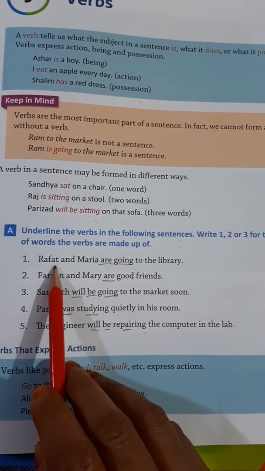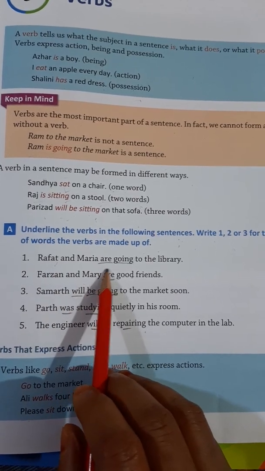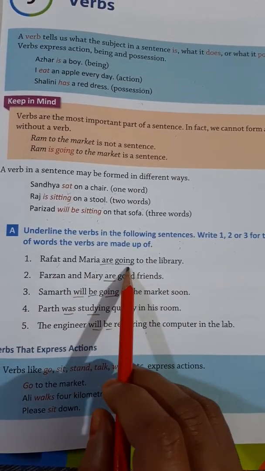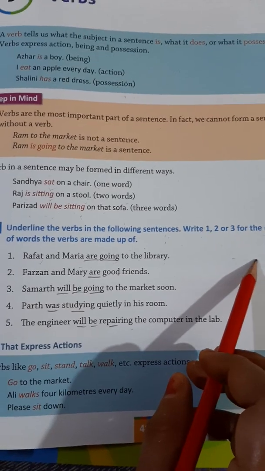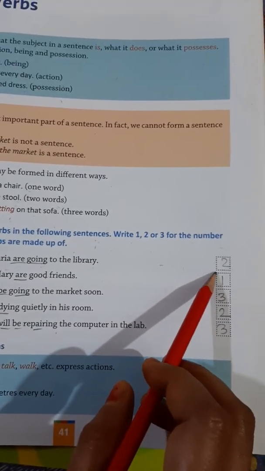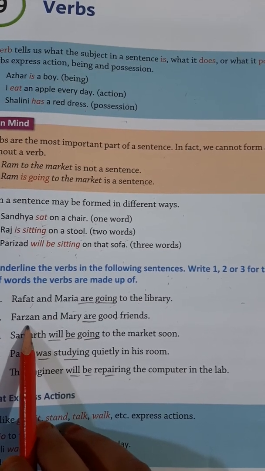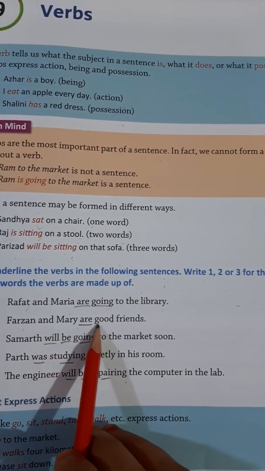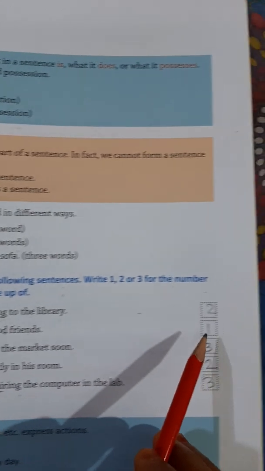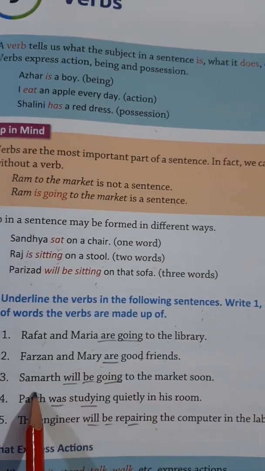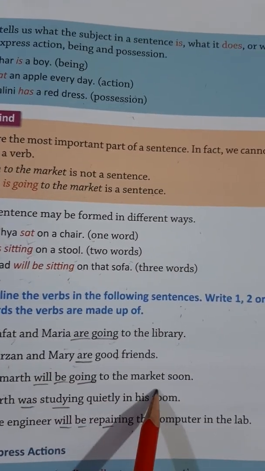See the first one: Rafat and Maria are going to the library. So are and going, both are verbs, two verbs. So you have to write 2 in the box. Next, Farzan and Mari are good friends. So here only one verb is there. So you write 1.